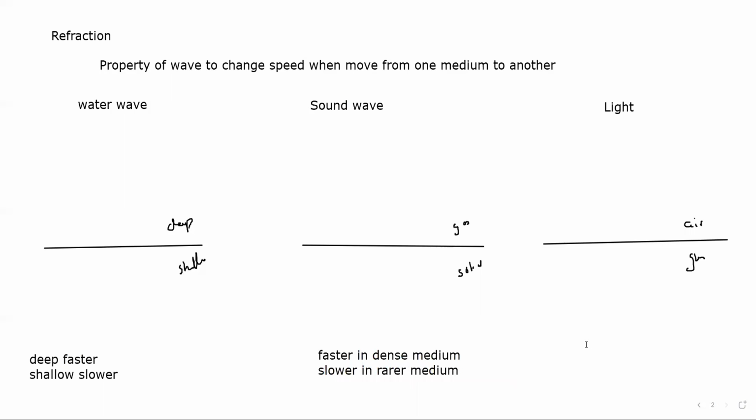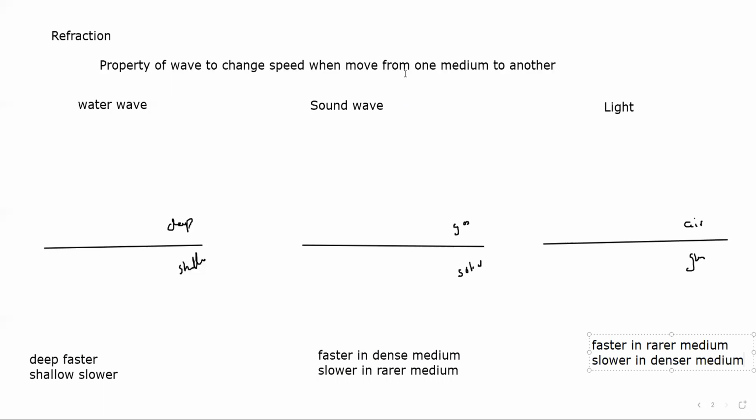And for light, it travels fastest through a vacuum, 3 times 10 to the power 8 meters per second, which is all about electromagnetic radiation. So in air it will travel faster, and it is slower in a denser medium.